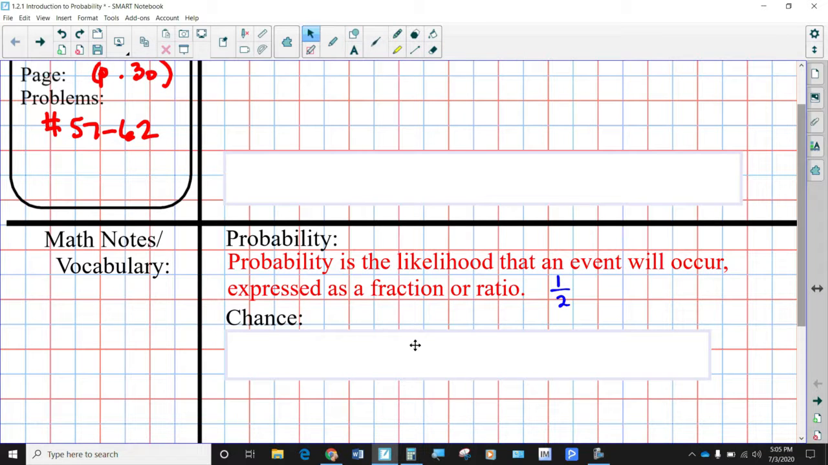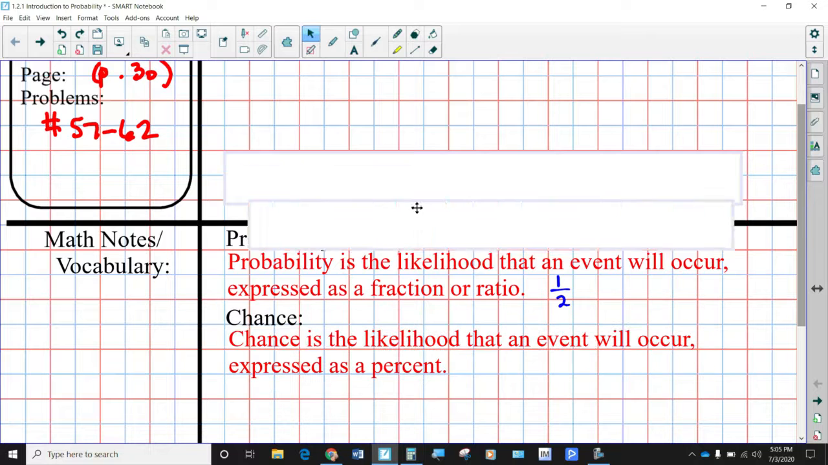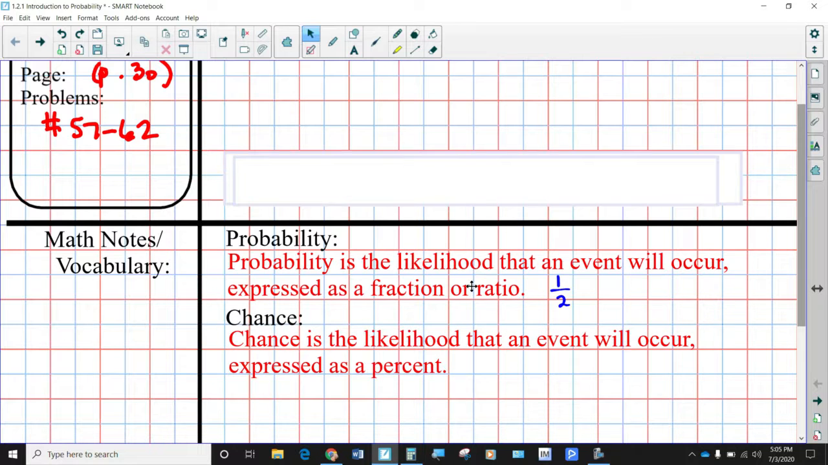So what does that mean for chance? How is chance different than probability? Well, it really isn't, with the exception of how you represent it. Chance is the likelihood that an event will occur, expressed as a percent, not as a fraction. You might say you have a 50-50 chance or a 50% chance of flipping a head when you're flipping a coin, because 1 out of 2, 1/2, is the same as 50%.